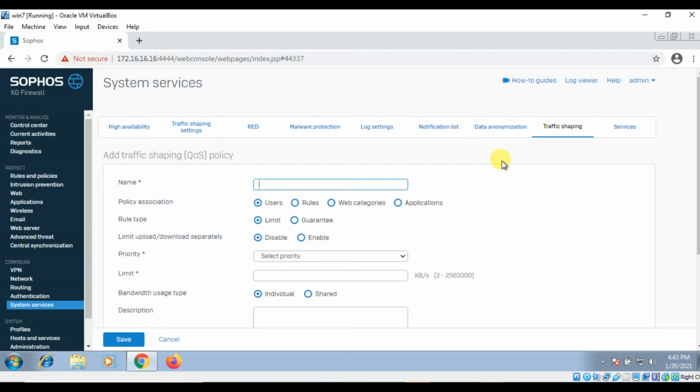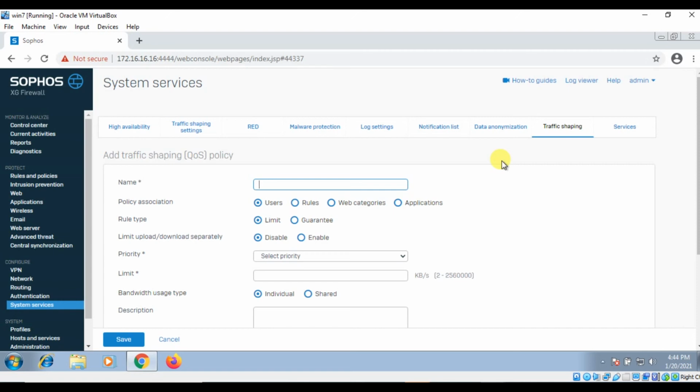So we have an option here. We can set a web category traffic shaping policy for YouTube. If we set a specific bandwidth for YouTube, like 1 mbps, what will happen? An individual user will get 5 mbps normally, but if he or she opens YouTube and surfs something, for YouTube they will only be allowed to reach a maximum bandwidth of up to 1 mbps. So this was an example for web category.